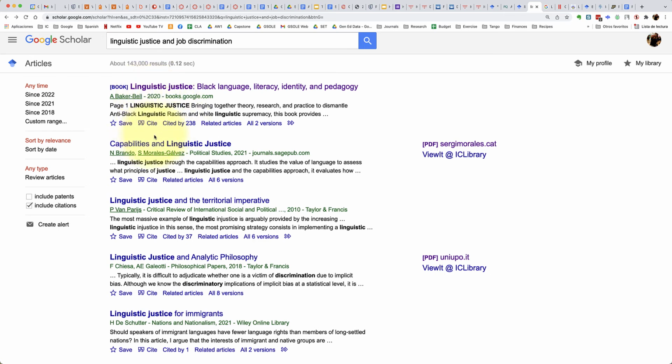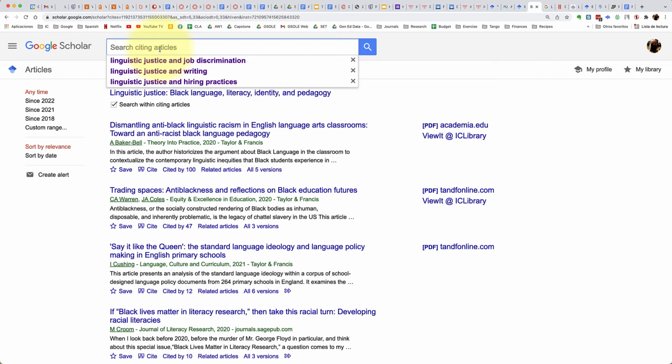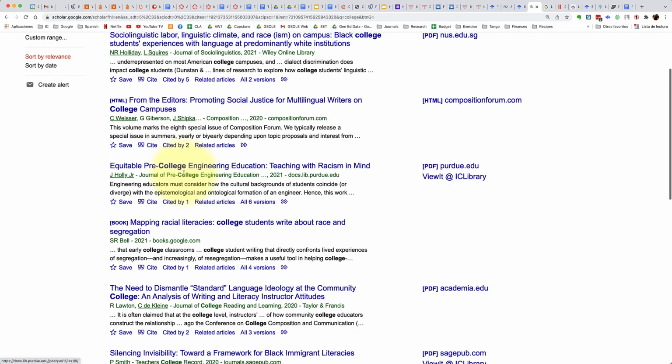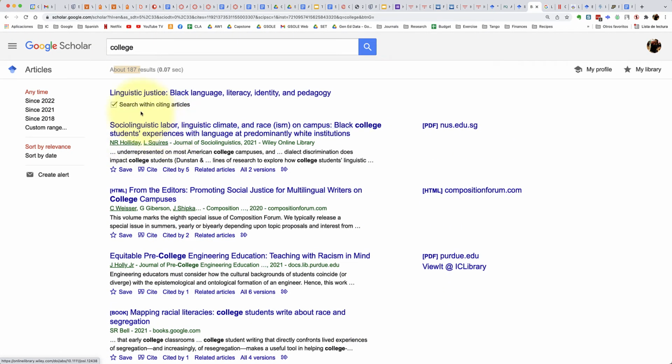So then what I can do here is I can right click and open this up as a new tab. And then within here, I'm going to click search within citing articles. So this is really important. You got to make sure you click that box. And then I can just type in a word like college, and it's going to look through that 235 and narrow it down to 187. And then I can look and see all the instances where the word college might appear in the title or even in the abstract. So this is where now I can narrow it down. I'm looking through 235 people who cited this famous book.